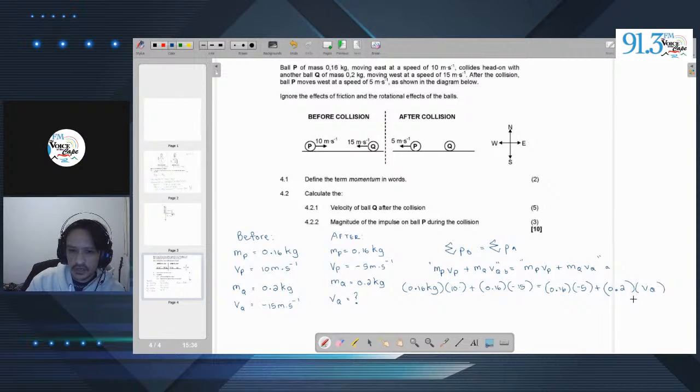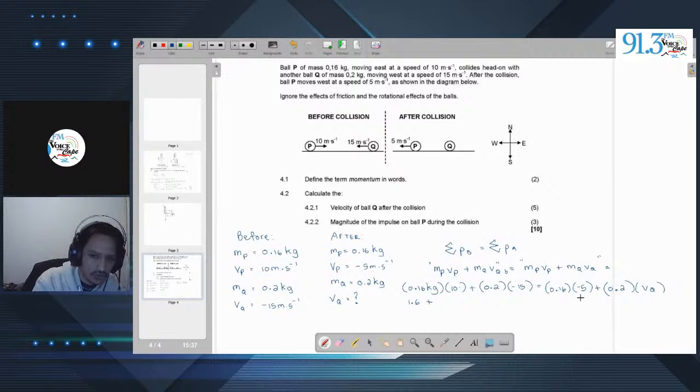Okay, so let's go ahead and figure this out. 0.16 times 10 is 1.6. So this is going to be 1.6 kilogram meters per second plus 0.16 times negative 15. Oh, sorry, this mass Q is incorrect. It's 0.2. Erase this. That's supposed to be 0.2. Here we go. That's right.